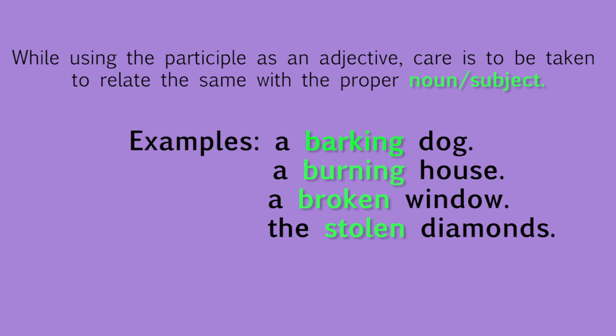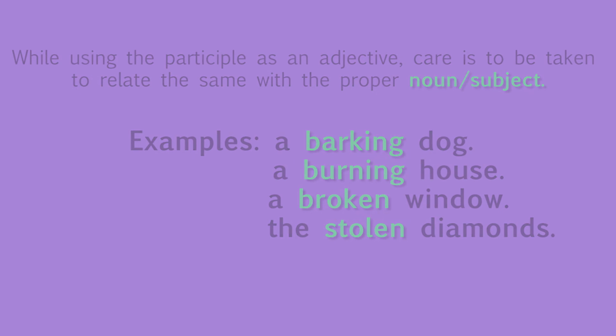In the first example, barking is the present participle and it explains something about the noun dog. Same is the case in the second example, burning house: verb with ing, saying something more about the noun house, acting as an adjective. In the third example, a broken window, here it is the past participle form of the verb broken, again says something more about the noun window. Similarly, the stolen diamonds.